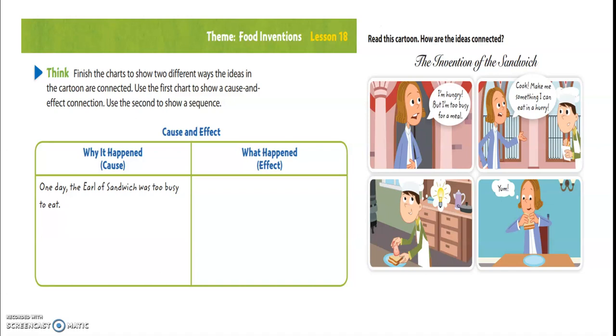Let's look at the first one, cause and effect. Why it happened is the cause. One day, the Earl of Sandwich was too busy to eat. That is why it happened. Now, what is the effect? What happened because the Earl of Sandwich was too busy to eat?